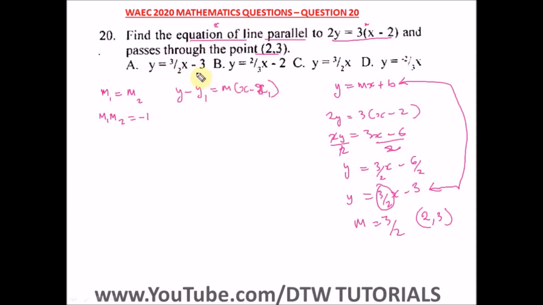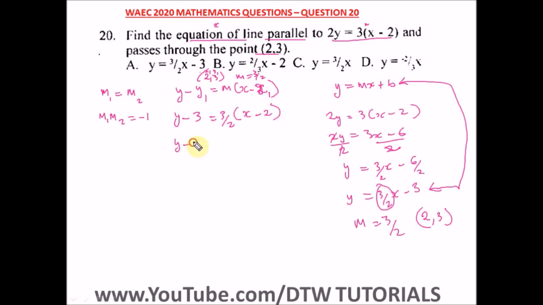So I'm going to put in this point 2 comma 3, which is x1, y1, and I'll put in our slope, 3 over 2, into this point slope formula. So here we have y minus our y1, which is 3, equal to our m, 3 over 2, brackets x minus our x1, which is 2.